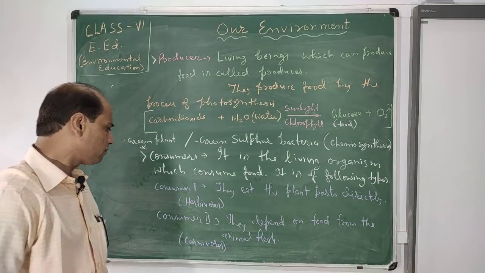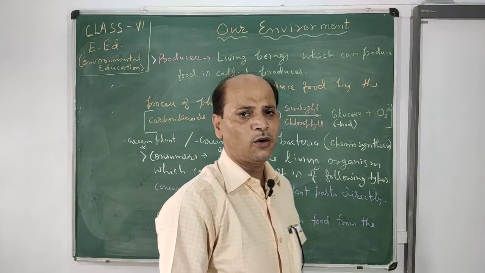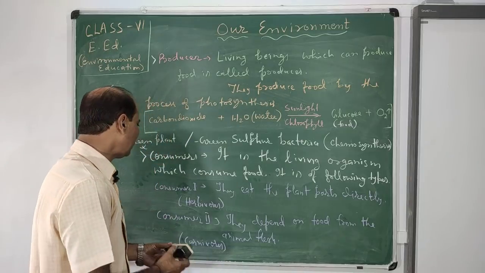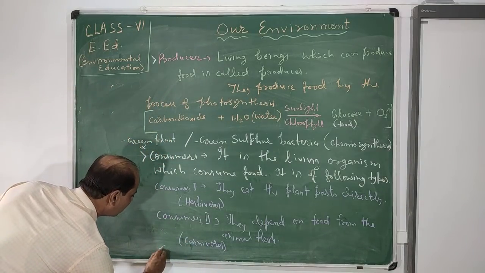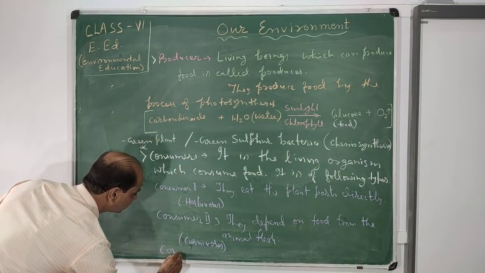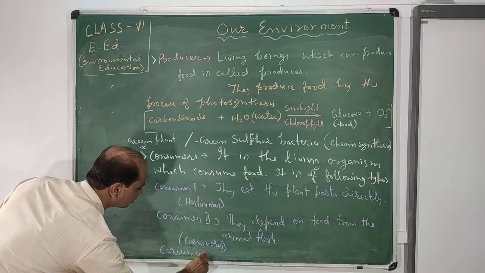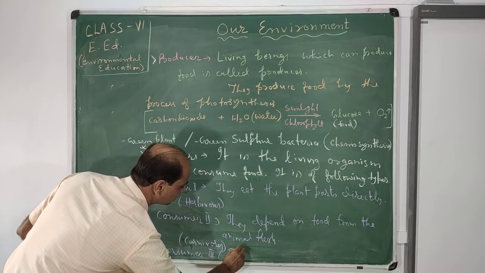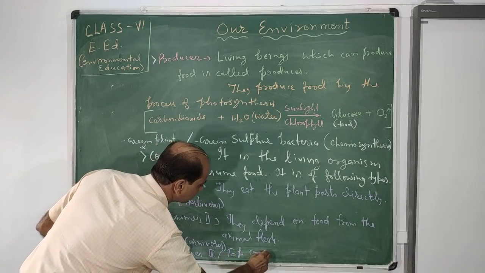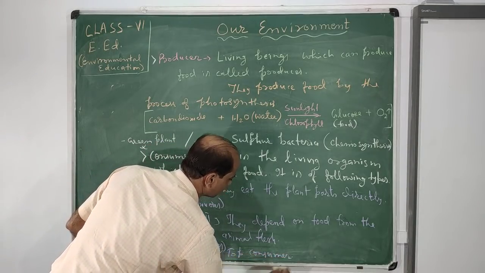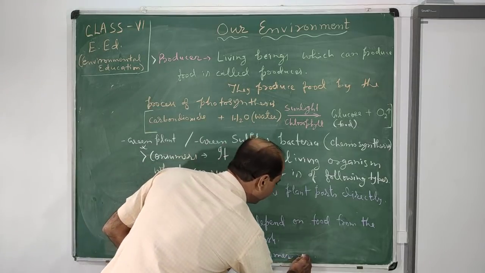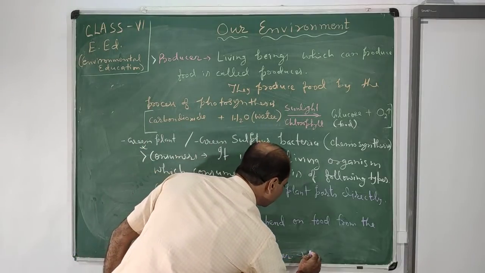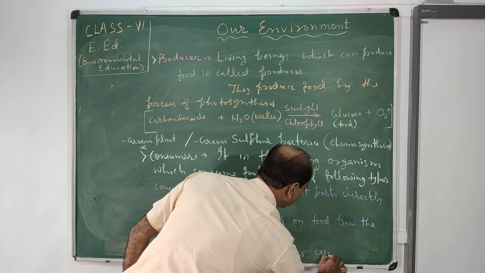Consumer three are either omnivores or carnivores. They are really the top consumers. Consumer three, or top consumer. They may eat the flesh of animals, so they are also carnivores.